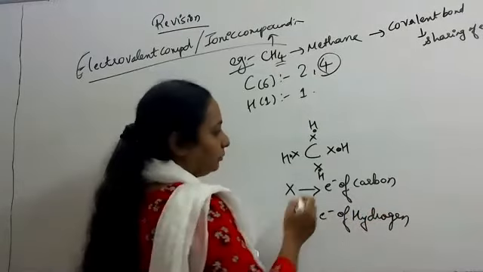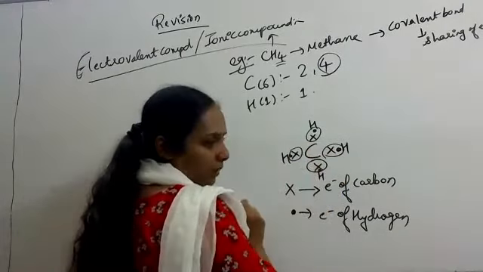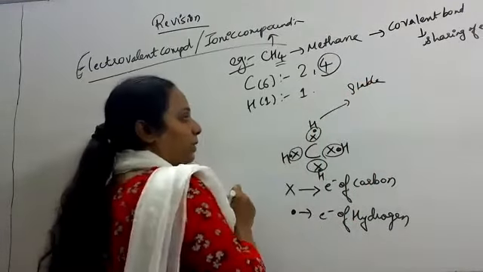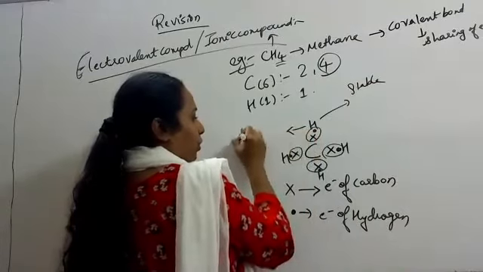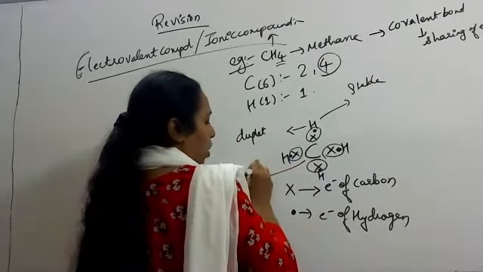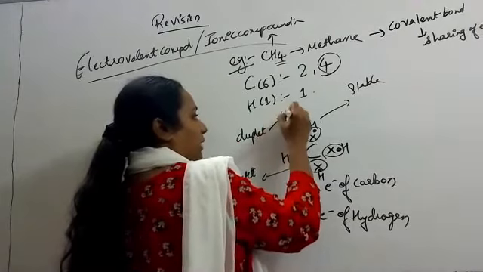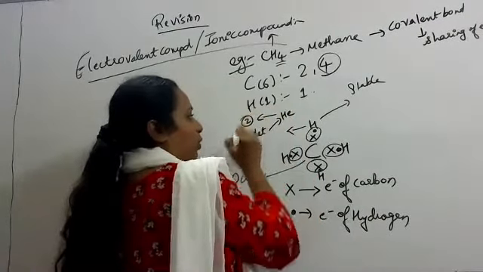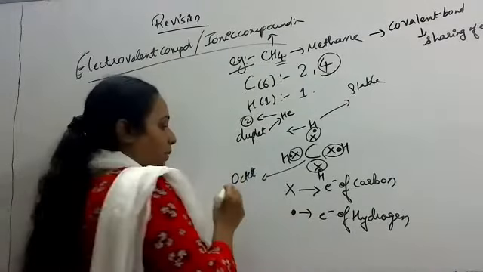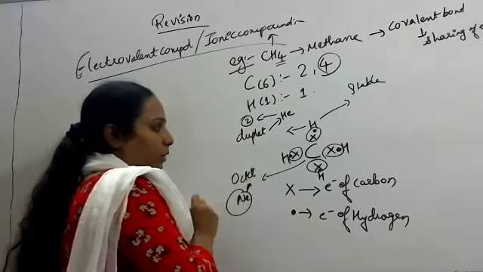Okay, then these electrons are shared between carbon and hydrogen so that this molecule becomes stable. How will it become stable? Hydrogen follows duplet rule, carbon follows octet rule. Because nearest noble gas towards hydrogen is helium. Helium atomic number is 2. That's why hydrogen follows duplet rule. Nearest noble gas towards carbon is neon. Therefore, carbon follows octet rule.